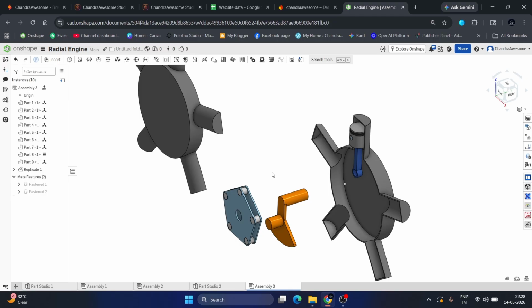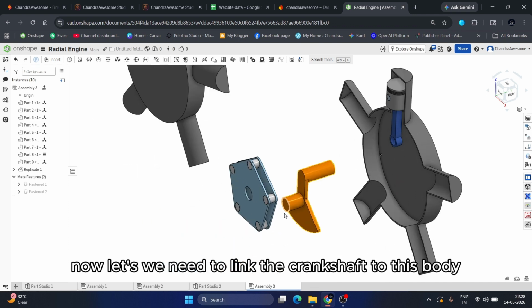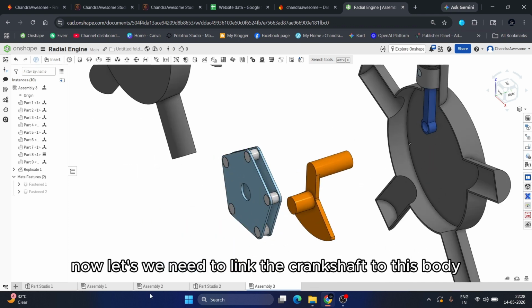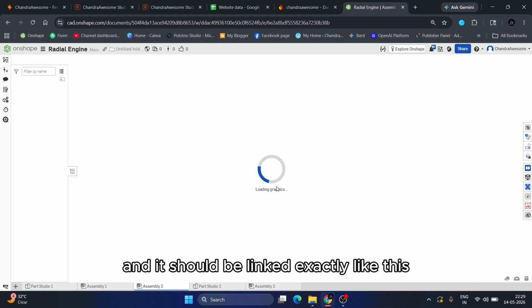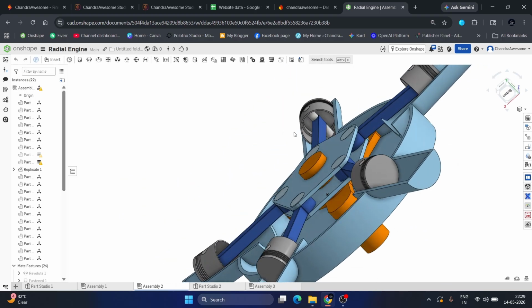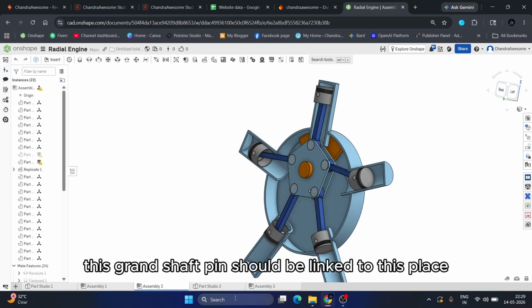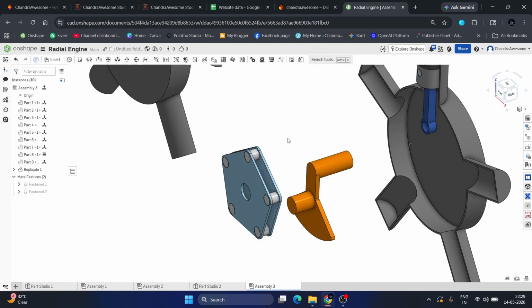Now we need to link the crankshaft to this body, and it should be linked exactly like this. This crankshaft pin should be linked to these plates, which means this one.